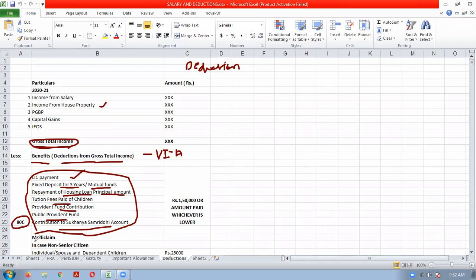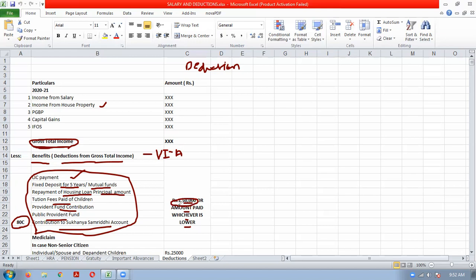So 80C, amount allowed for deduction is 1,50,000 or amount paid, whichever is lower. Suppose LIC payment, if you are making 2 lakhs during the year, LIC premium you have paid 2 lakhs, but you will not get 2 lakhs. It will be limited or restricted to 1,50,000 only.